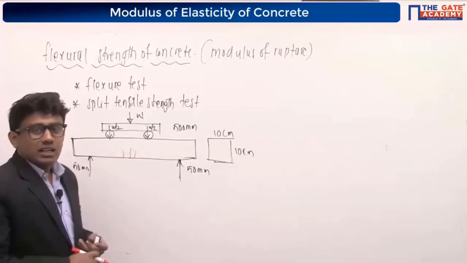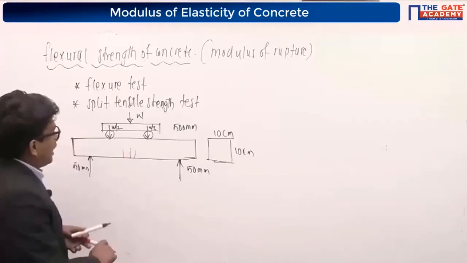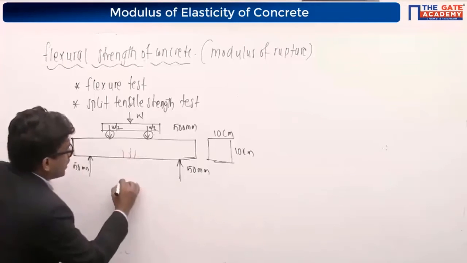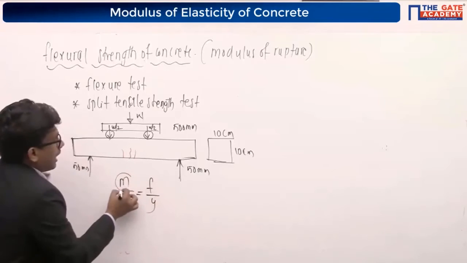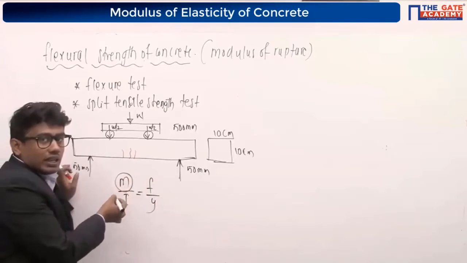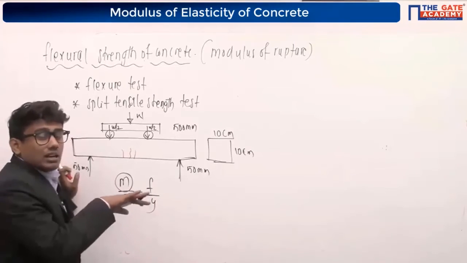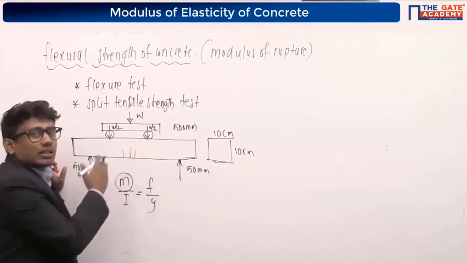This is the procedure given by your IS 456-2000 for finding the flexural strength of the concrete. You can use the bending equation for finding the tensile strength. What is the bending equation? M by I is equal to F by Y. We can take the moment at which the cracks appear in the concrete.